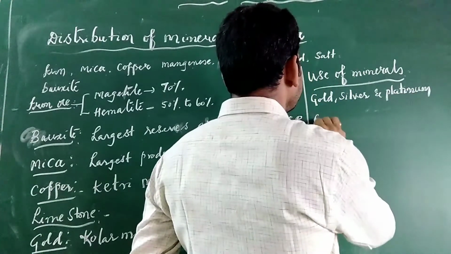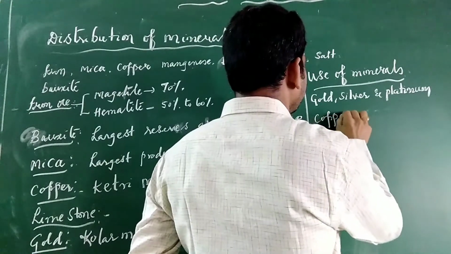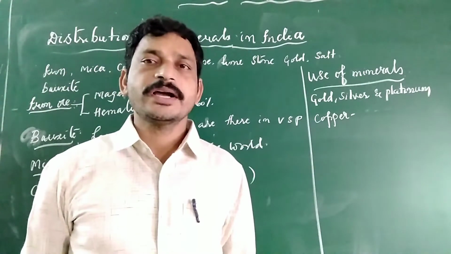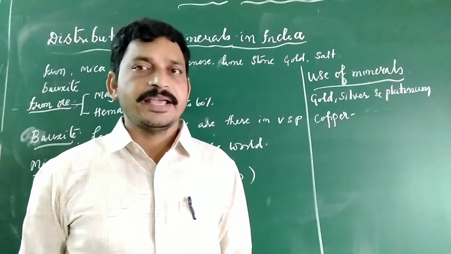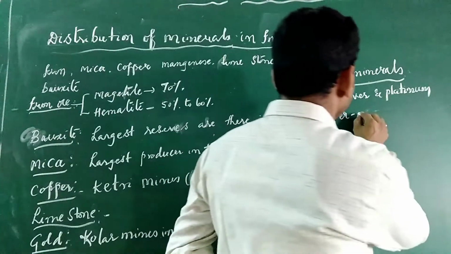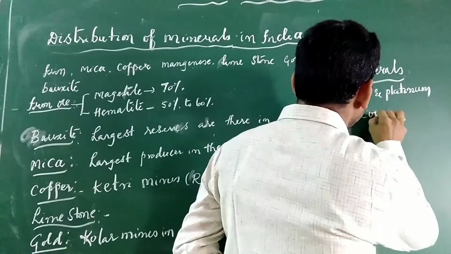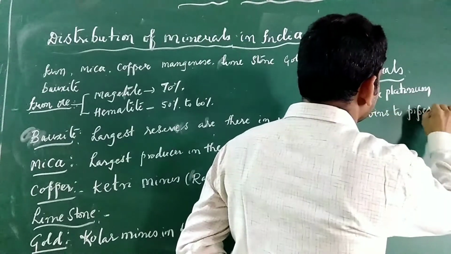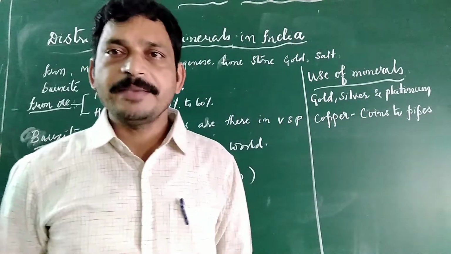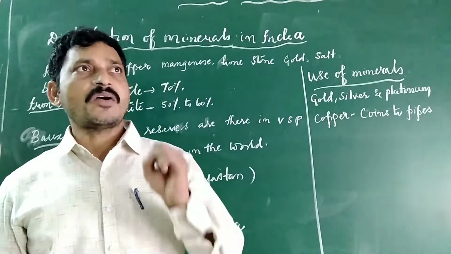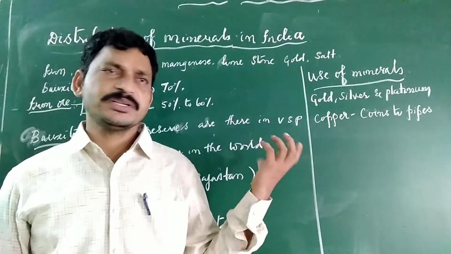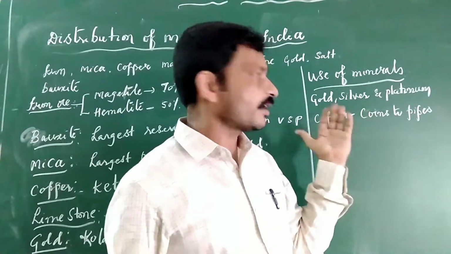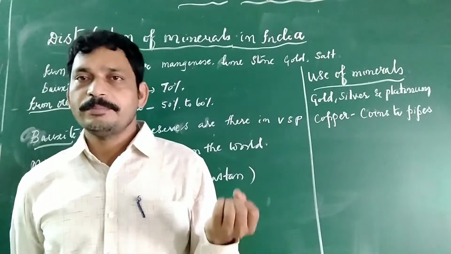Another important one is copper, which is very, very important. Copper is a very important mineral for all kinds of industries. Copper is useful for making coins, even pipes of various goods, pipes for various industries, and all kinds of electric wires. The coins to pipes, they are prepared from copper.